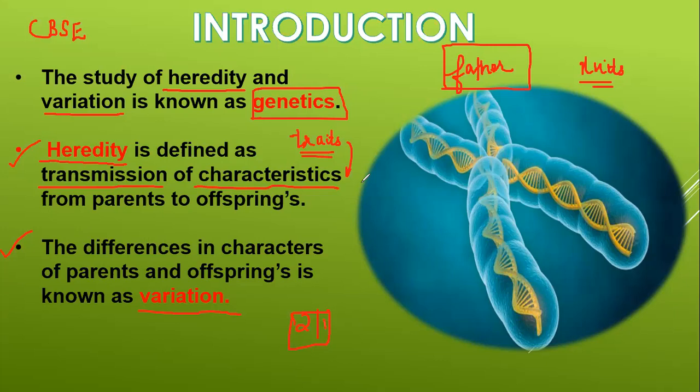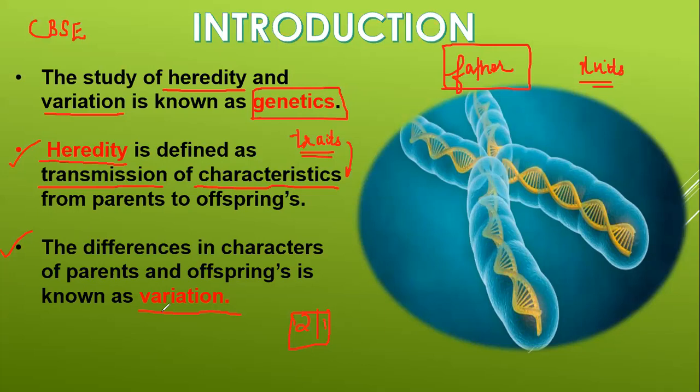Why are you guys remaining silent, everybody? Please repeat. What is the name you give to the transmission of characters, that is, transmission of traits from parents to offspring? Yes, Ishika, it's heredity. I have told you just now.